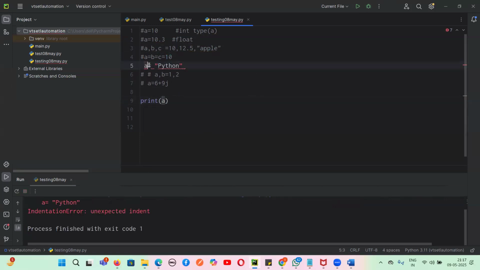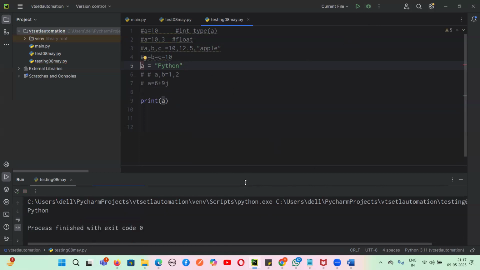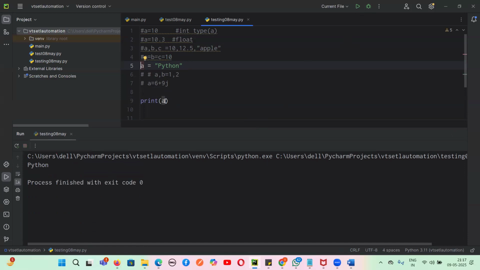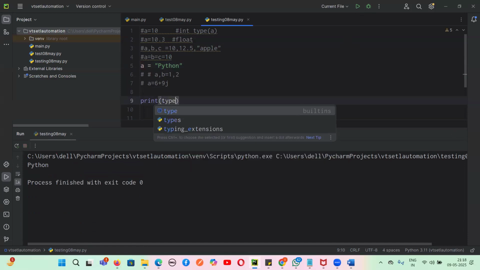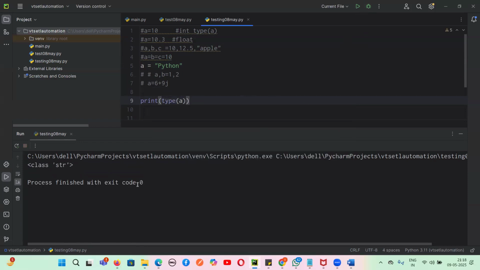So A equals Python. Let me fix the brackets, which are not given in a proper way. Okay, so now, guys, if I print, we are getting the value of A, and if I take the type of A, then it will give a string. Yes or no, guys?